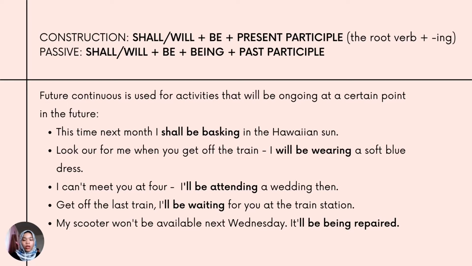However, we may not use passive voice in the future continuous in order to avoid clumsiness in the sentences. This is because if passive voice was used in the future continuous tense, that sentence would be self-contradictory and thus not make any sense. It can be used, but it is tricky to use the future continuous in the passive voice. Like one of my only examples, my scooter won't be available next Wednesday. It will be being repaired. Tricky to say and tricky to construct.